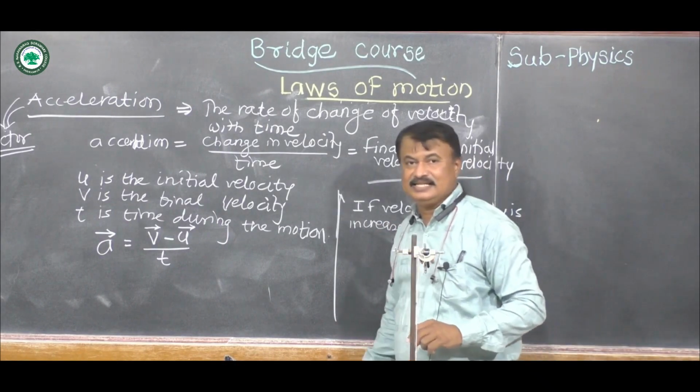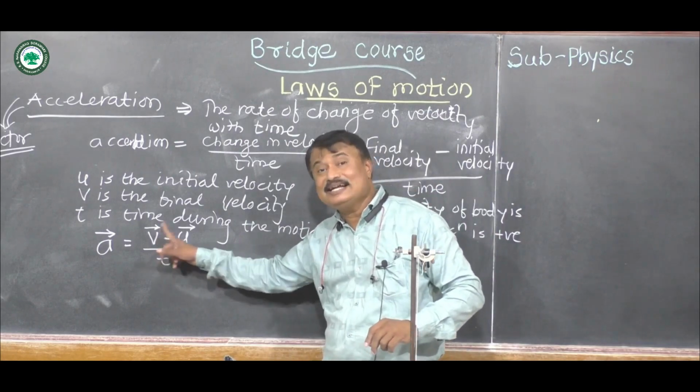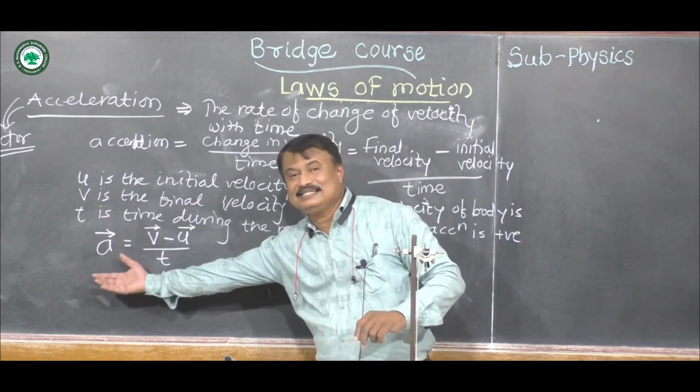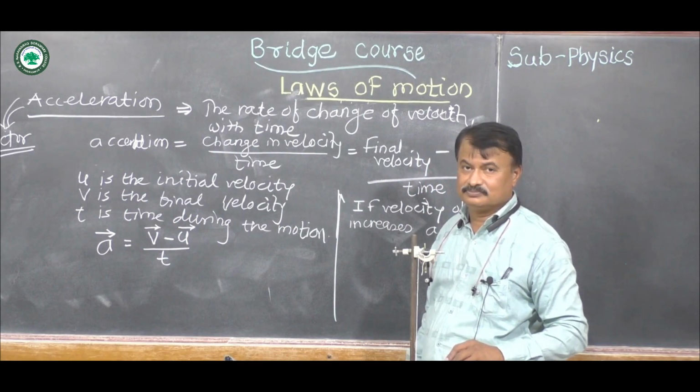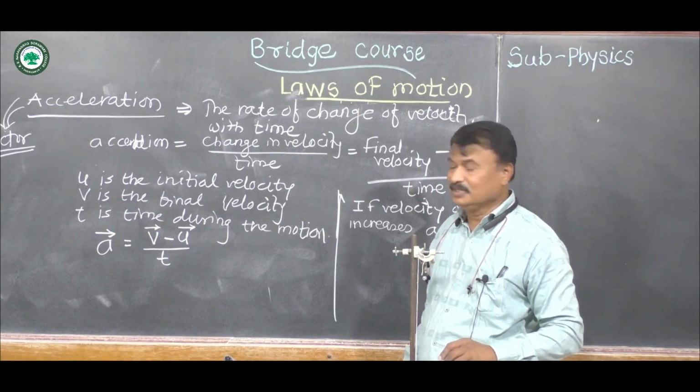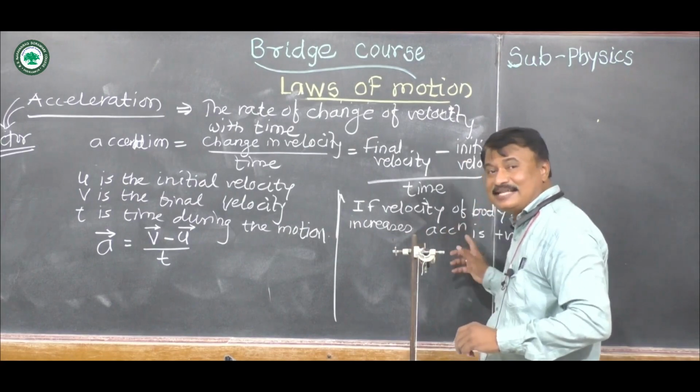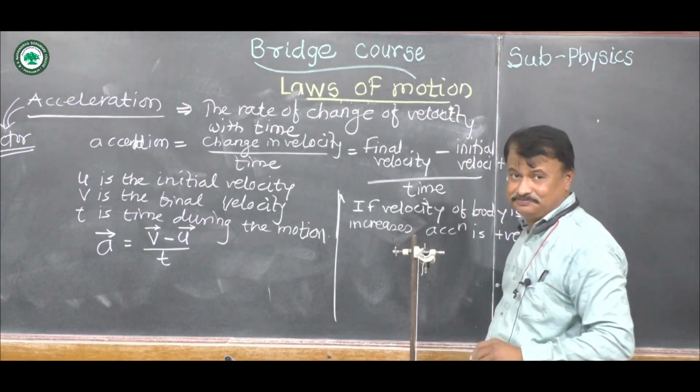That means v is greater than u, then acceleration is positive. In that case, velocity and acceleration are in the same direction.